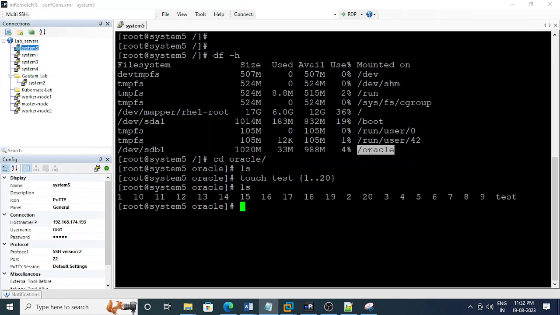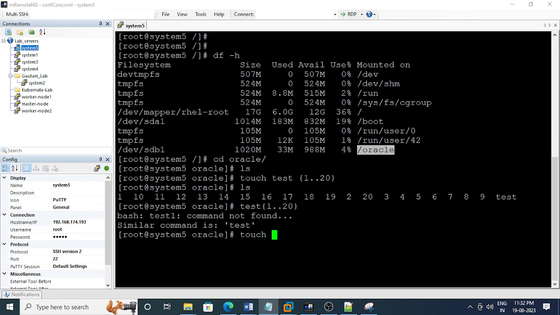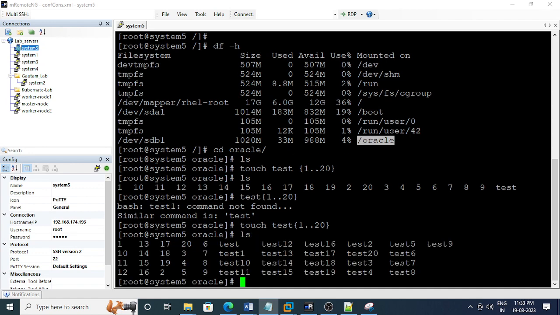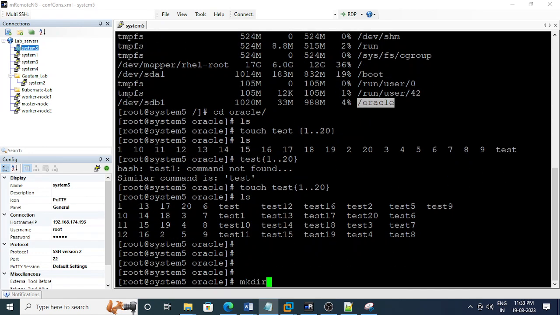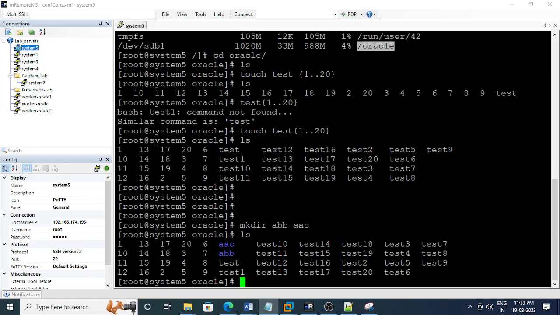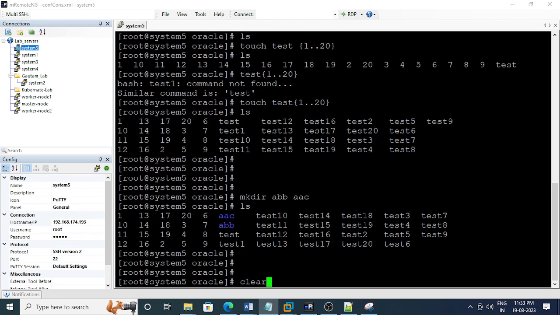Now you can check. Sorry, something is wrong. Sorry, touch test, 120 files need to be created, yes. And some directories I'm going to create, abc. So the directory is also created.